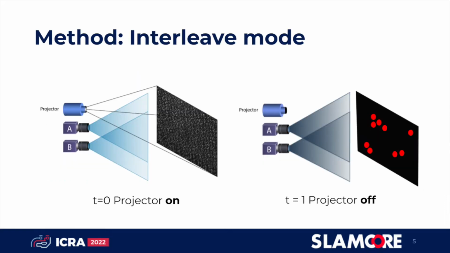Our model leverages the interleave mode provided by RGBD cameras, where a textured pattern is projected onto every second frame. The active stereo sensor produces a semi-dense initial depth map for the frames with the projected texture. We run a SLAM system on the frames without the projected pattern, which provides us with accurate 6 degree of freedom poses and 3D landmarks.